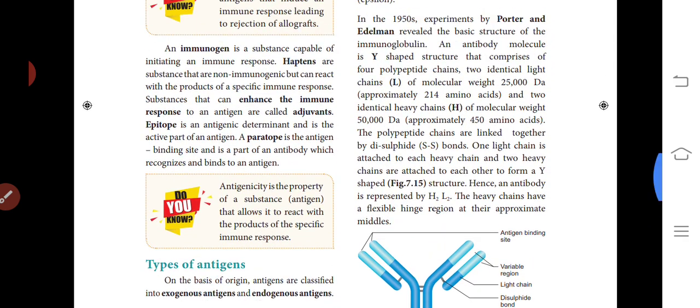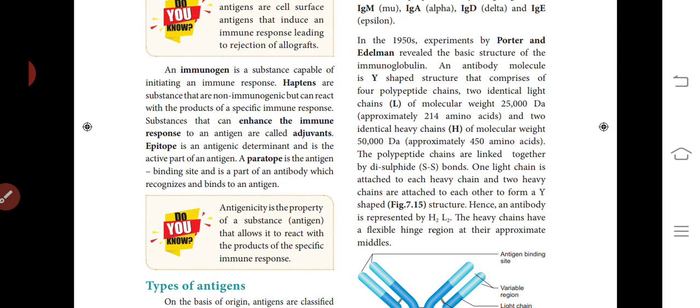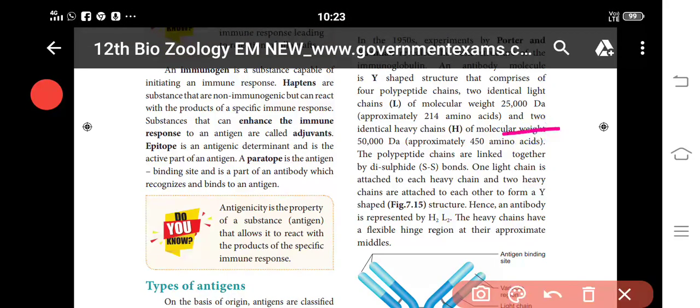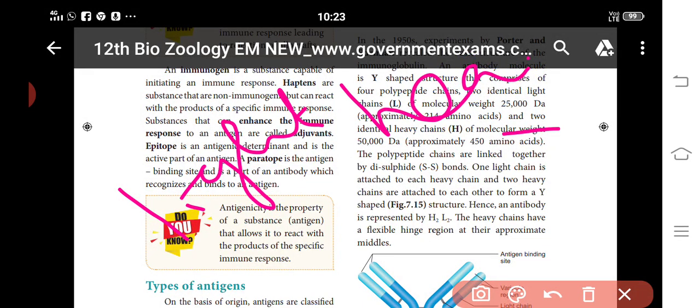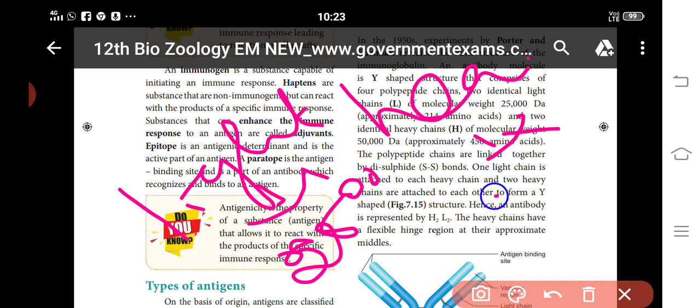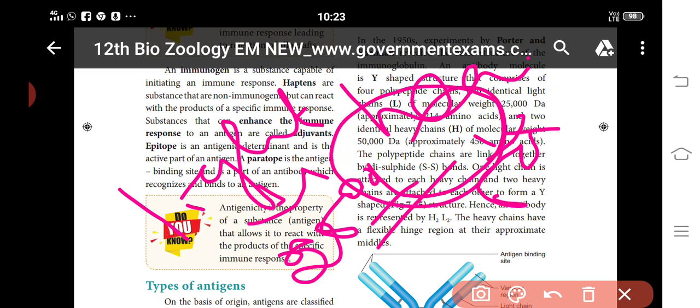This is the structure of the immunoglobulin, as explained by Porter and Edelman. Two chains are there. The first one is the light chain, and the second one is the heavy chain. The light chain has a total weight of 25,000, and the heavy chain has a total weight of 50,000. Both are combined with disulfide bonds.